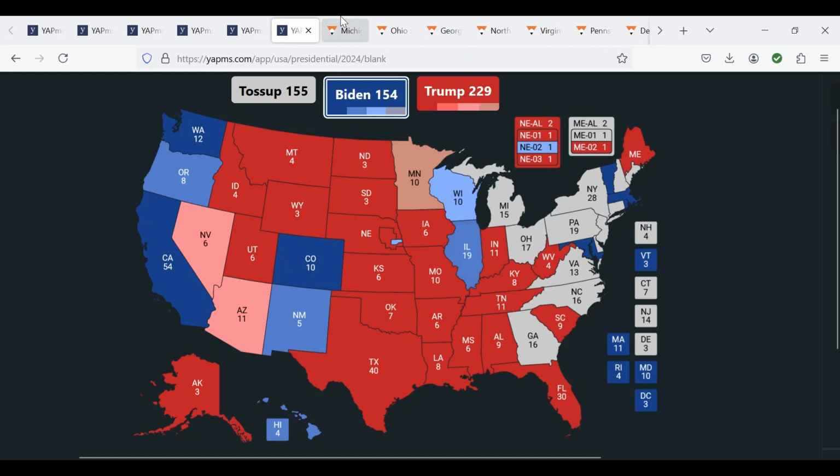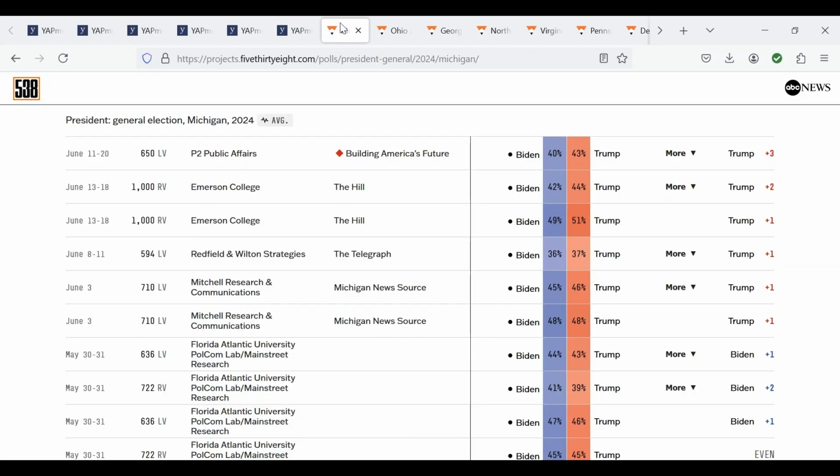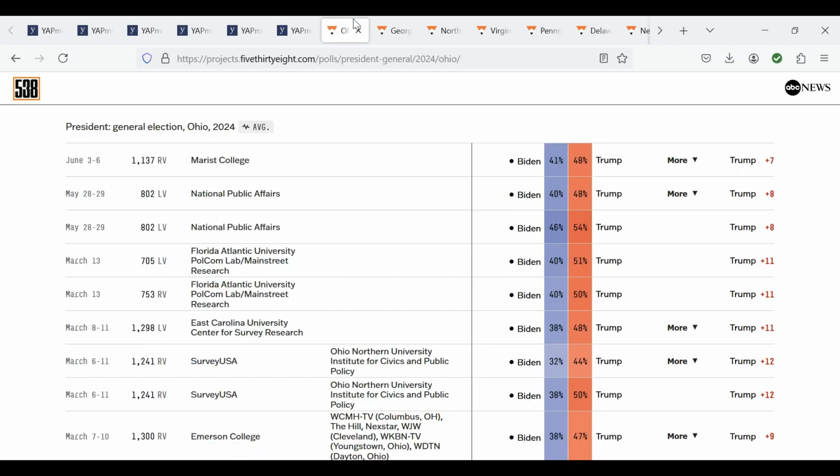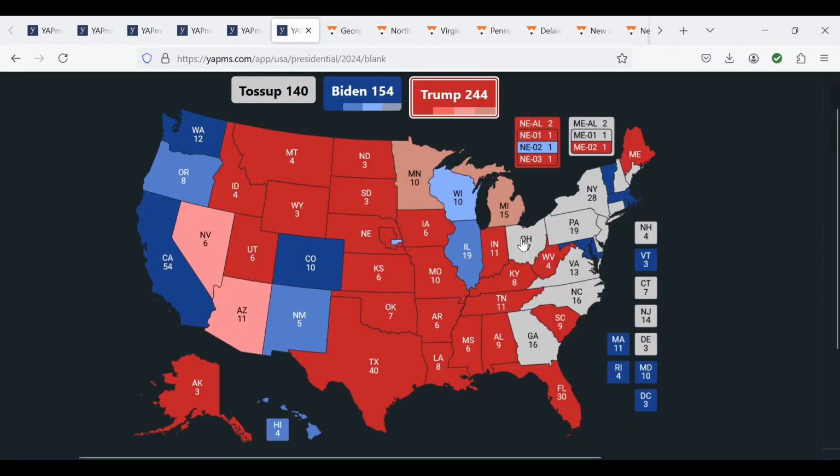In the state of Michigan, Trump leads by just over 1.5%, just like Wisconsin. However, Democrats have only improved the polling here by 1 point, meaning that Michigan will barely be tilt Trump. Trump is currently leading in the state of Ohio by a 7-point margin, which, due to the polling being very accurate here in the governor's and Senate elections, will remain likely Trump.